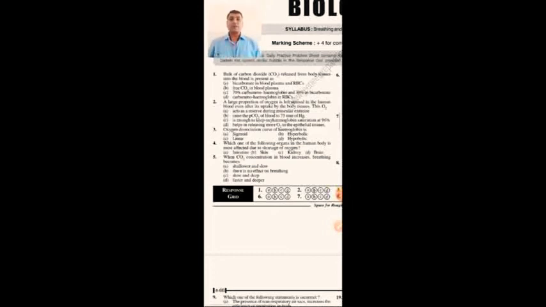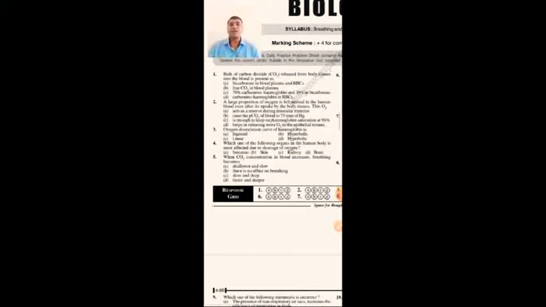Bulk of carbon dioxide released from the body tissues into the blood is present as: bicarbonate in blood plasma and RBC; free CO2 in blood plasma, 70%; carbaminohemoglobin and 30% as bicarbonate; carbaminohemoglobin in RBC.